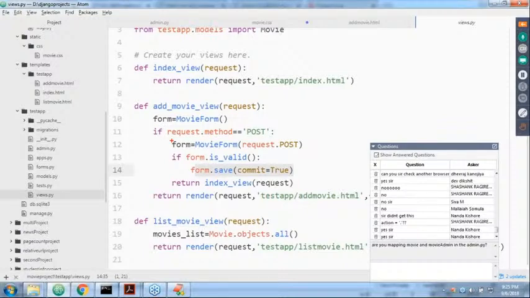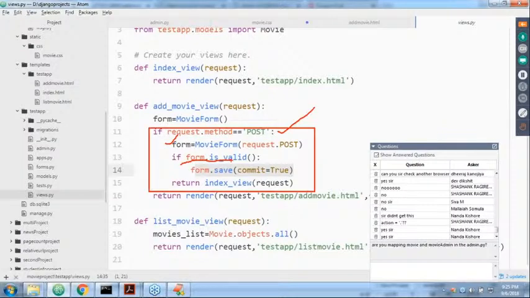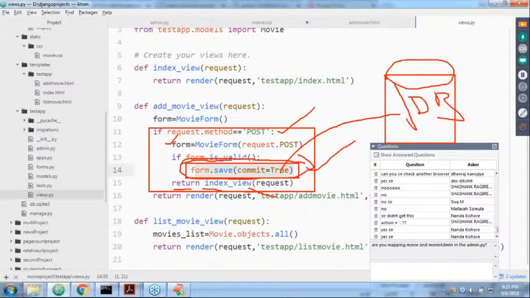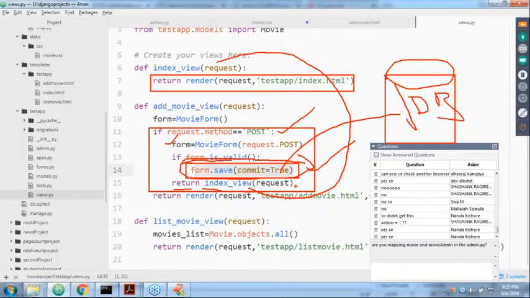Next, create a form object. If the form is valid, form.save with commit equal to true. The meaning of that is the data will be saved to the model. Saved to the model means it is saved in the database. Everyone aware? After saving in the database, what do you have to do? Display the home page again. Return the index view. Index view means it is going to return index.html. The index.html page is going to be displayed to the end user. Please observe very carefully.